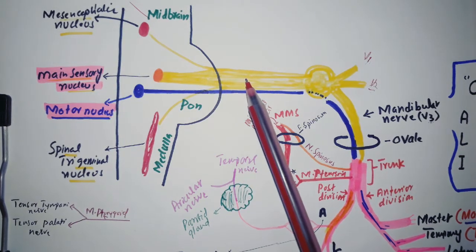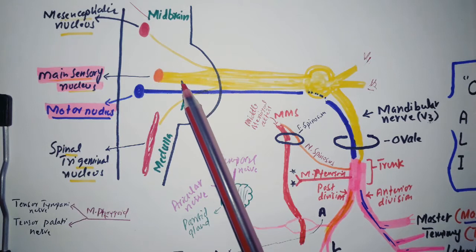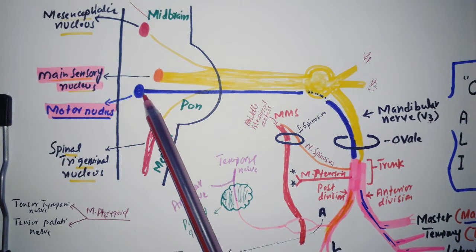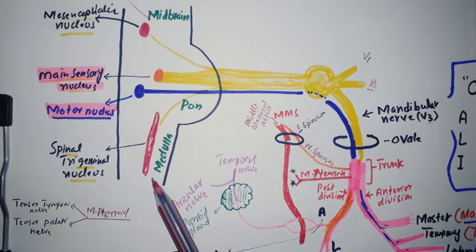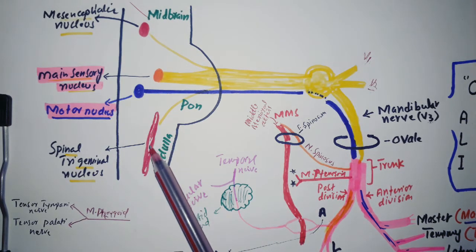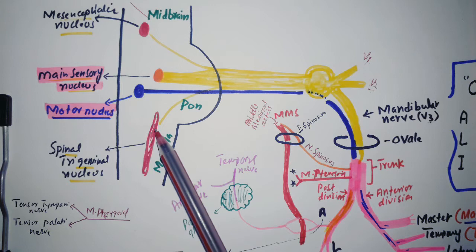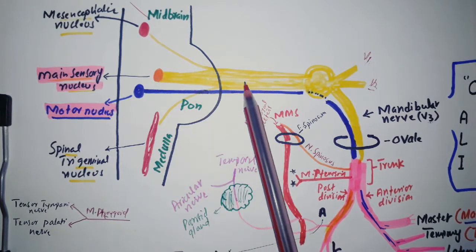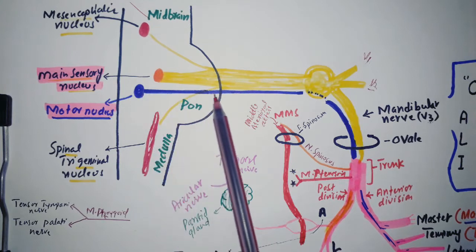Now, as the trigeminal nerve arises from the pons, the main sensory nucleus is present in the pons and the motor nucleus is also present in the pons. The spinal trigeminal nucleus is present in the medulla and moves upward. As the medulla is related to the spinal cord, this is how we will remember the spinal trigeminal nucleus. All these come together. These are the sensory nerves, so this is the sensory root and this is the motor root.